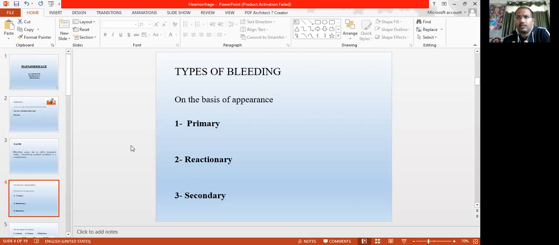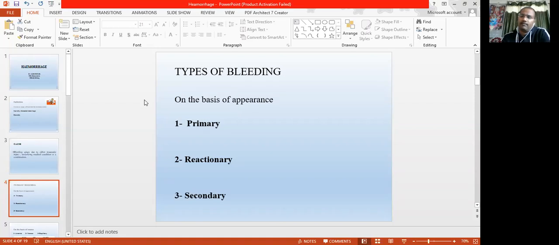Suppose you have a patient of any operative surgery. During that surgery, we give anesthesia, so our body works at minimal levels and blood pressure is minimal.